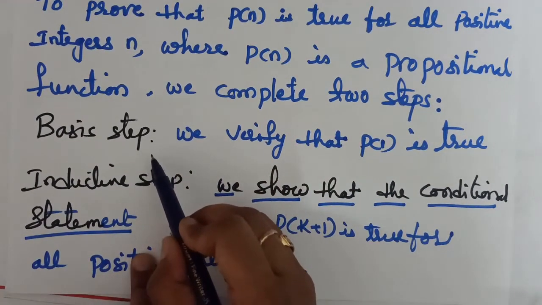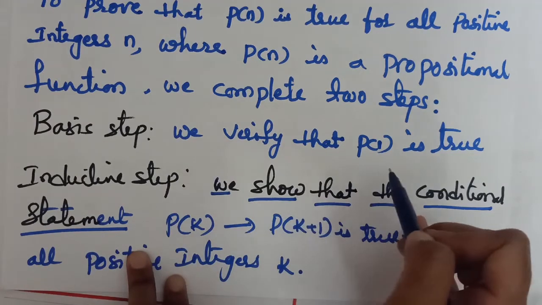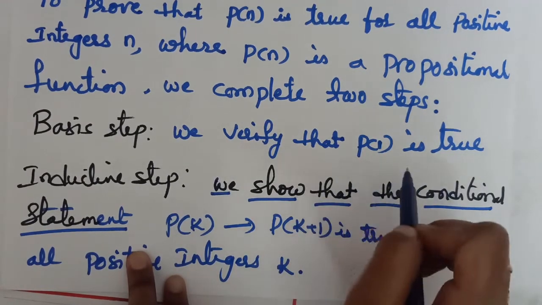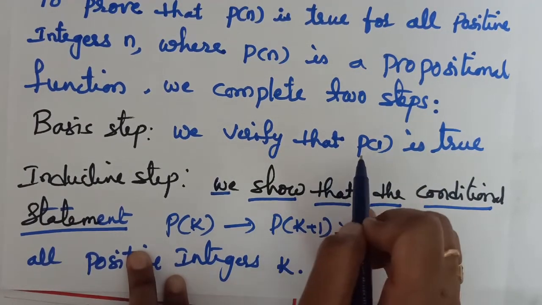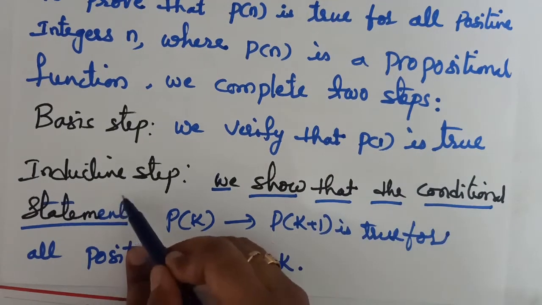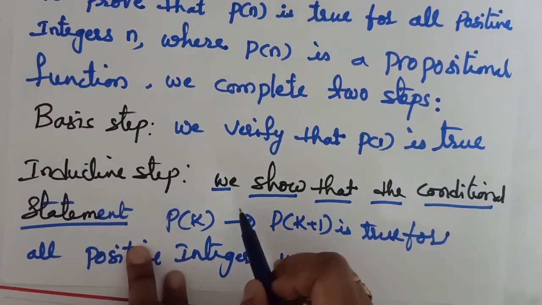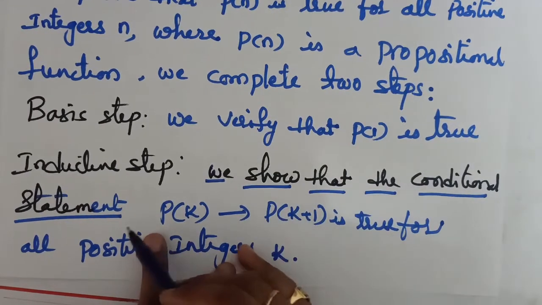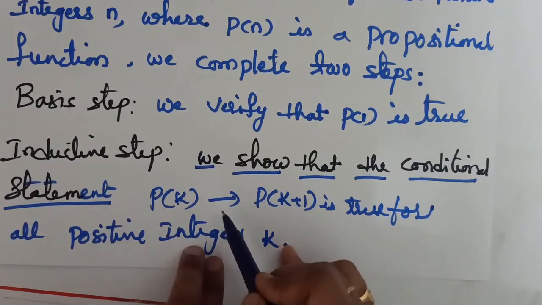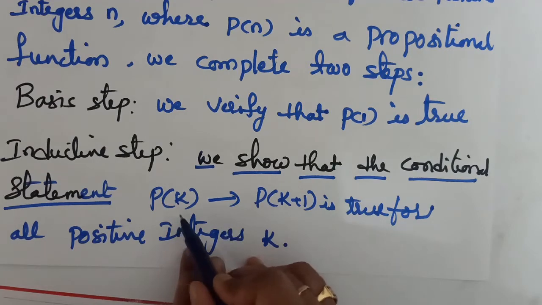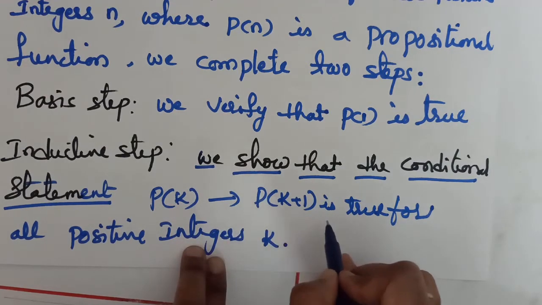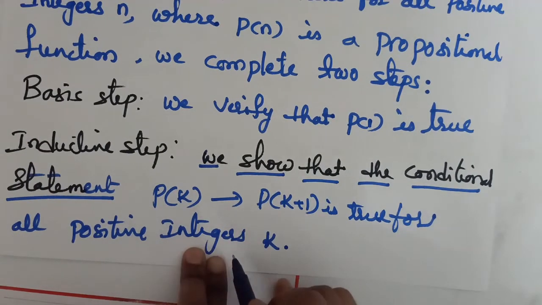In this basis step, we verify that P of 1 is true, which completes the basis step. The inductive step is the second step. In this step, we show that the conditional statement P of k conditional P of k plus 1 is true for all positive integers k.